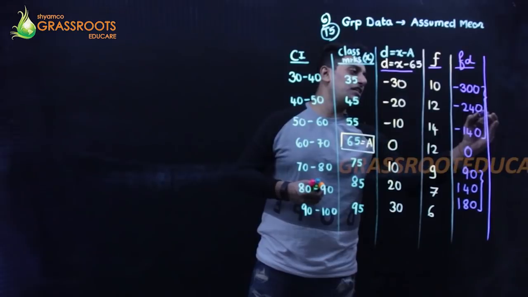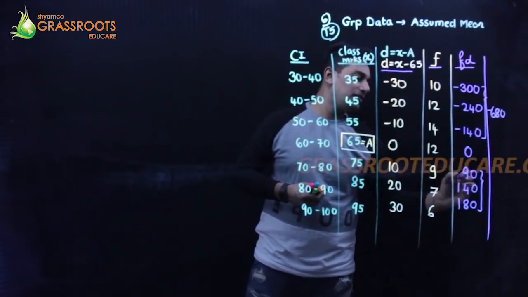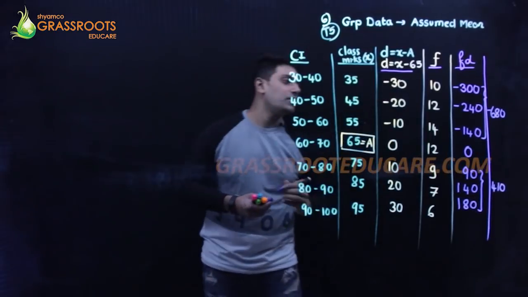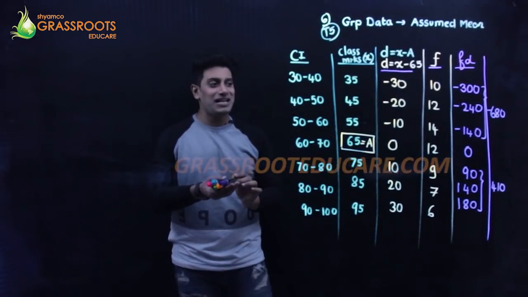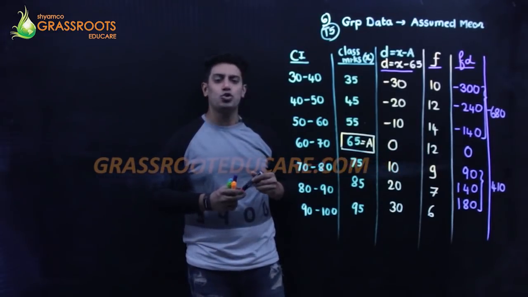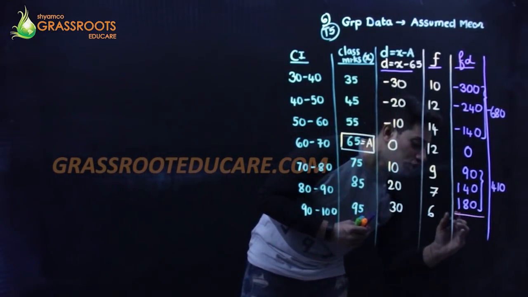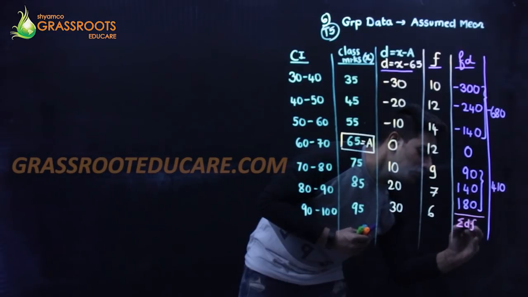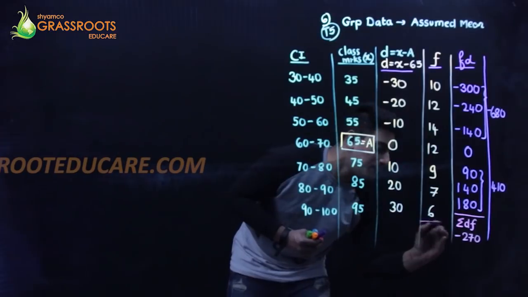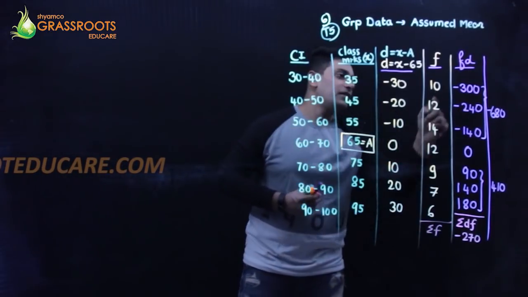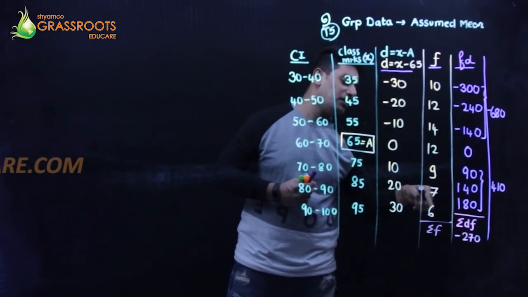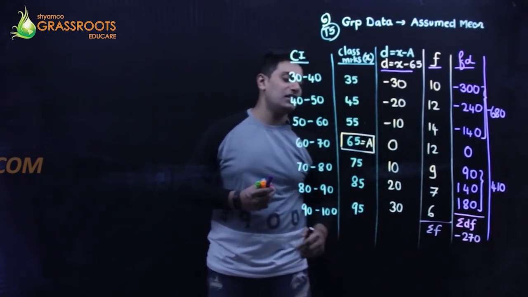500, 680. That's minus 680. Add up. 320, 410. So 410 minus 680. How much? Minus 270 should be the summation. So summation DF is minus 270 and summation F, find it. 20, 30, 36, 30, 40, 48, 54 and 16, 70.